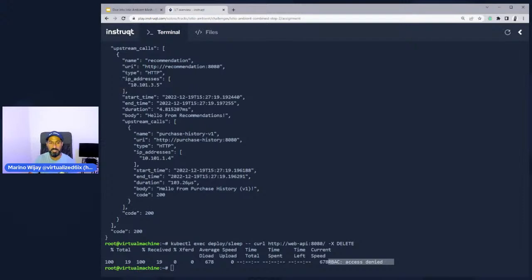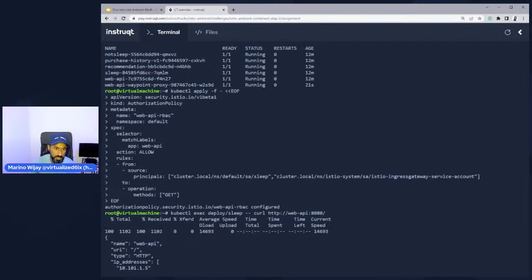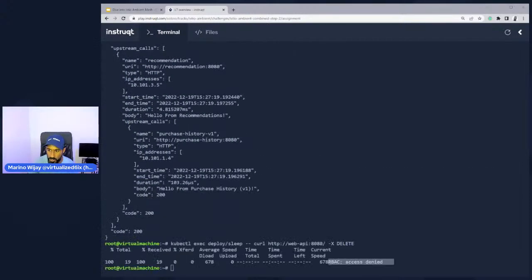So this is how layer 7 authorization works inside of Ambient Mesh. We actually use this waypoint proxy to enforce that. Now, we can also gain some observability and metrics from the waypoint proxy, because all it's really doing is just pointing out Prometheus stuff.